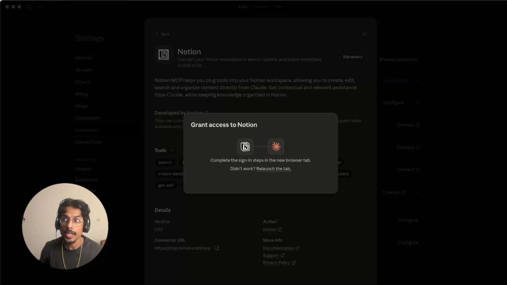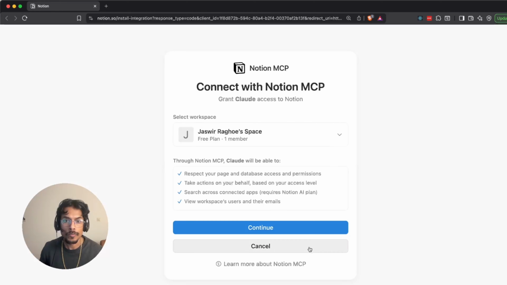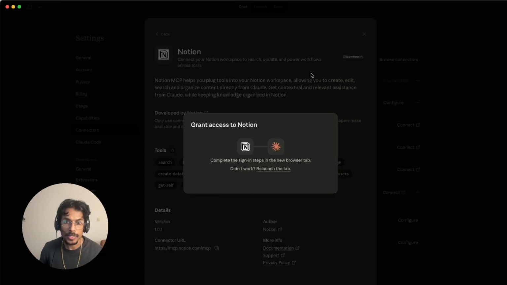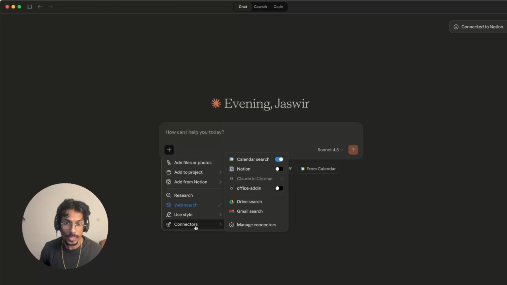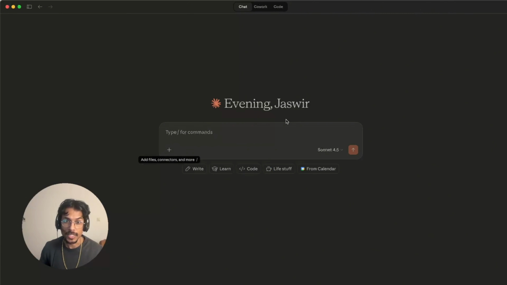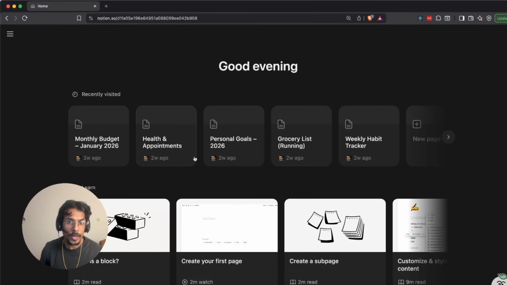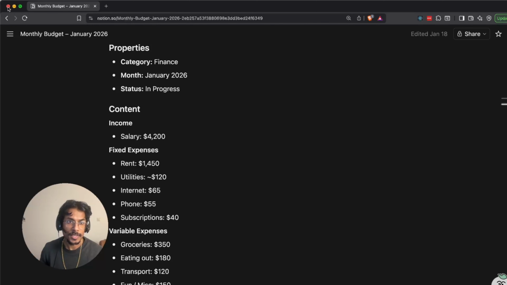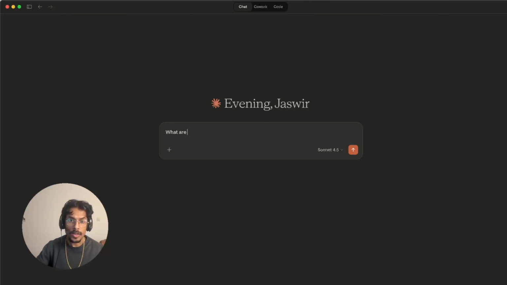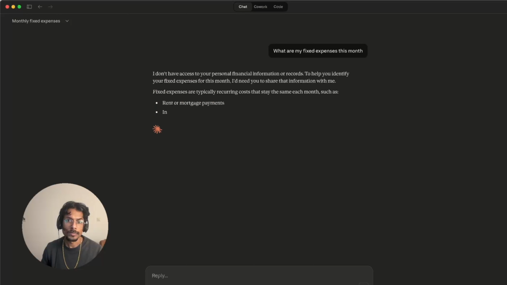I'm gonna connect to it right now, and it will open a browser, and then you give it authentication. Alright, now when I use connector, I can activate it, and now I can actually ask questions about my Notion. So I have various pages on my Notion. I have monthly budget, health appointments, personal goals, grocery list, weekly habits, and let's say I want to figure out what are my fixed expenses. So I can say, what are my fixed expenses this month?